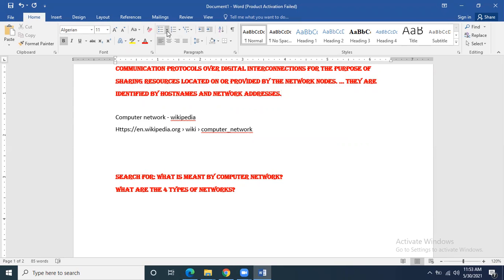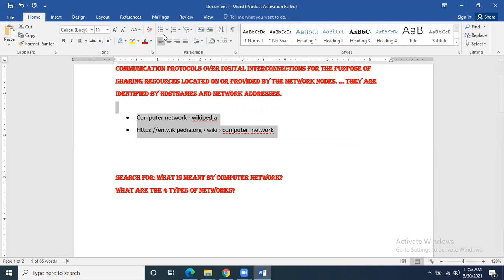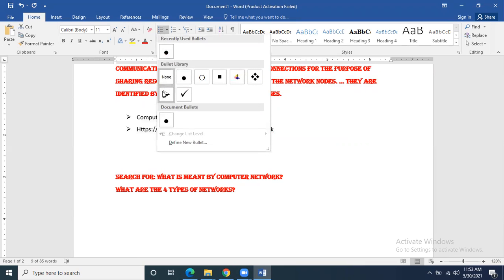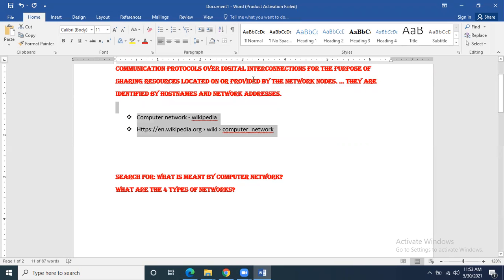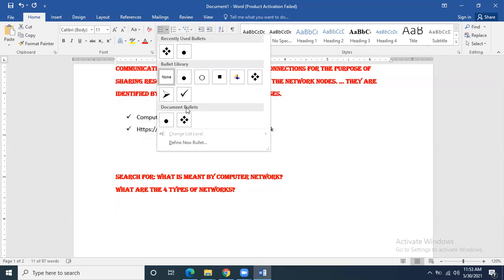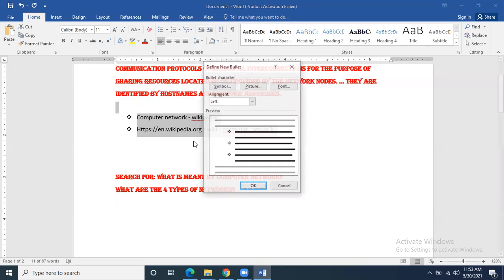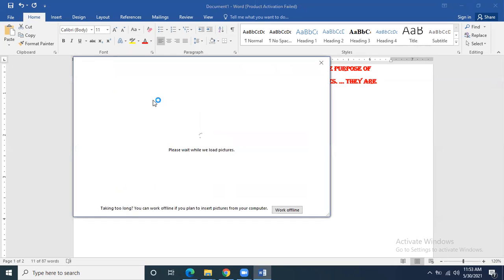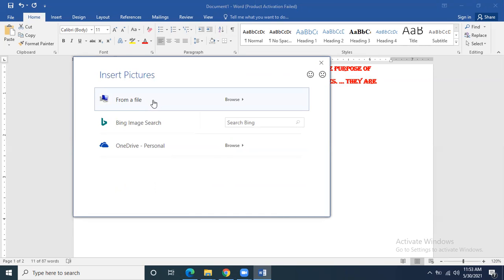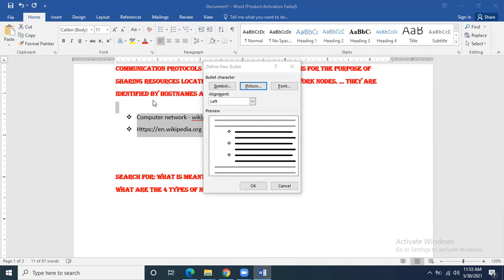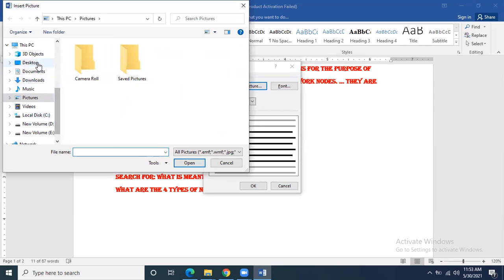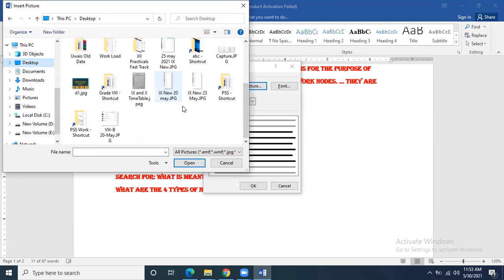If you go to the bullets and numbering, you know that bullets and numbering are used to apply bullets. For example, these are the bullet options. You can go and check, you can take this option, circle, pyramid, diamond design, or even if you are interested to have any image as a bullet, you can define any bullet using a picture. If you have got any good picture that you want to set as a bullet design, then of course you will be able to do it.